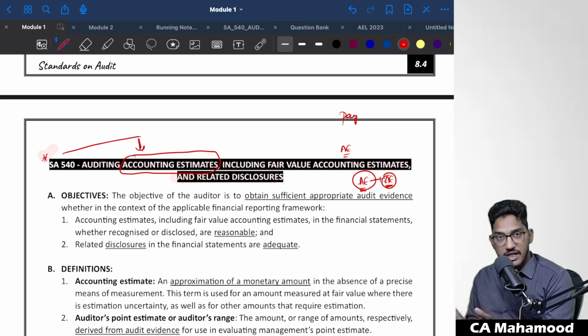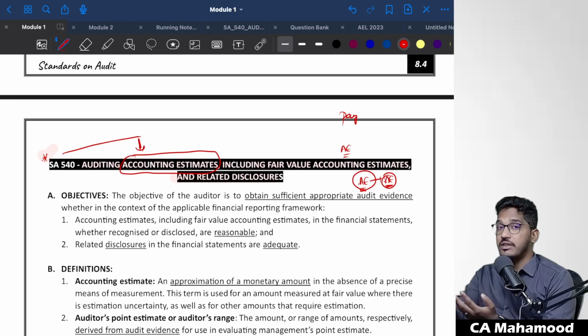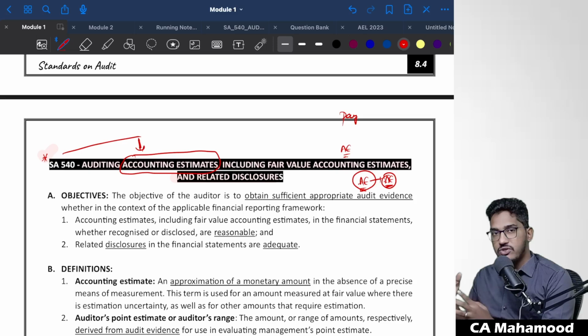So whenever you are estimating a figure, when you are not exactly calculating it, but you are assuming and deciding, your opinion is deciding what amounts have to be stated in the items of the financial statements. That itself is a risk. Since we can't measure that with accuracy, it all depends on estimates. That is going to be a very, very risky area. There is a high chance of misstatements in the area of accounting estimates.